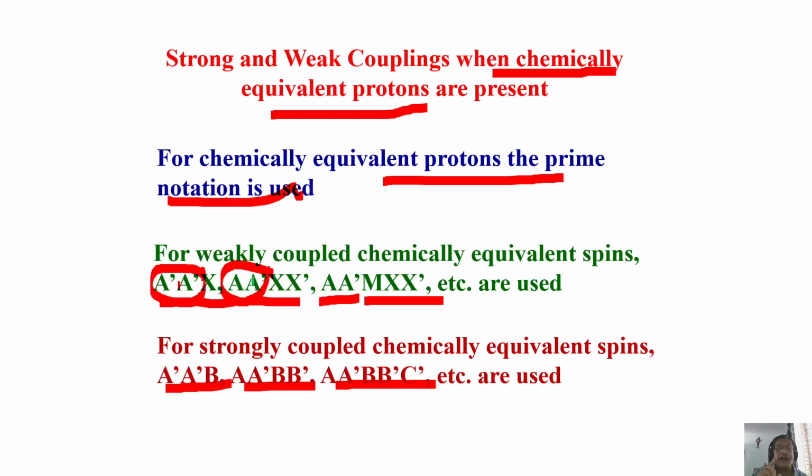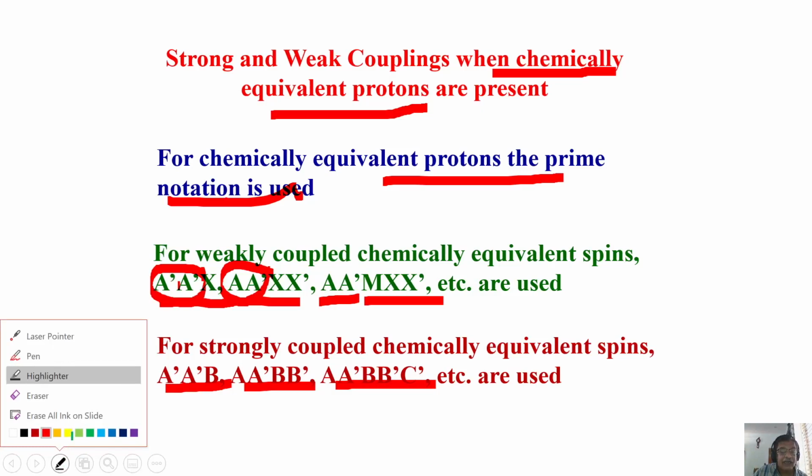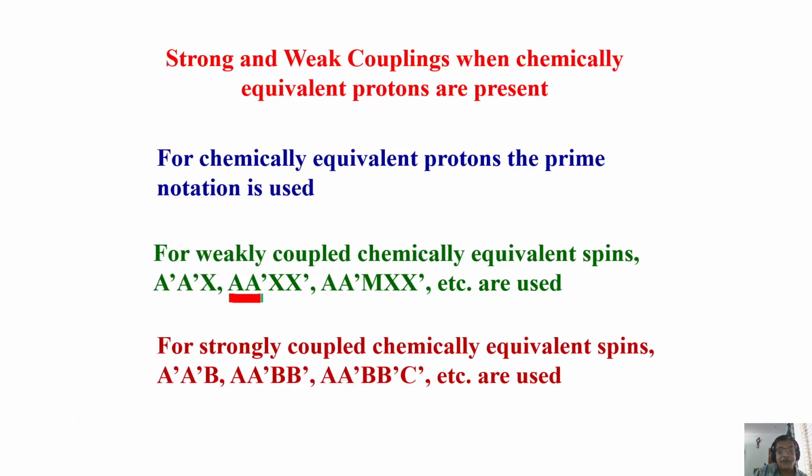The chemical shift is the same because they are chemically equivalent. Remember that one. These two protons are chemically equivalent, but there is a coupling between them. Coupling is not zero. In such cases, when the chemically equivalent spins have the same chemical shift, use a prime notation.